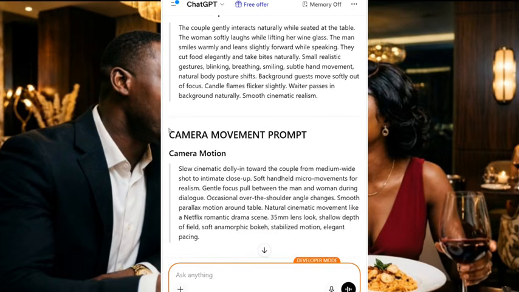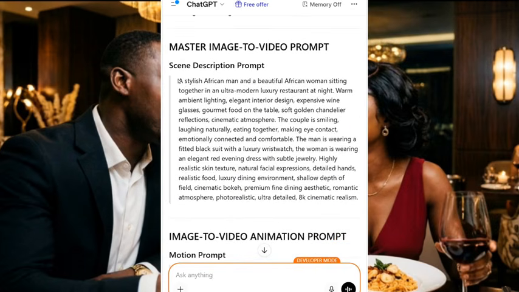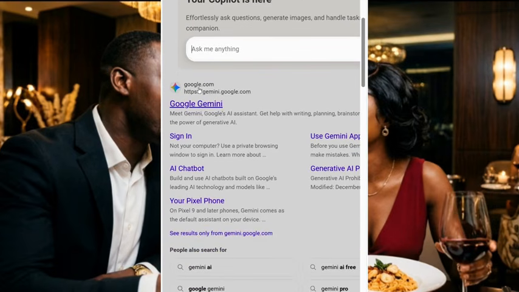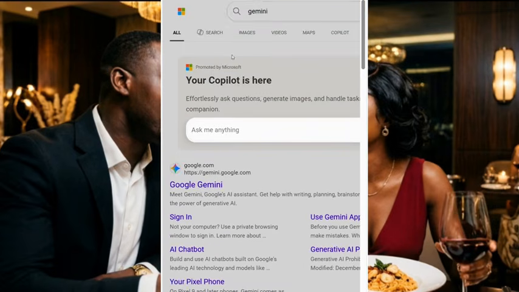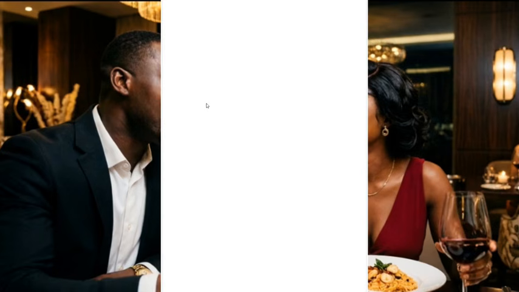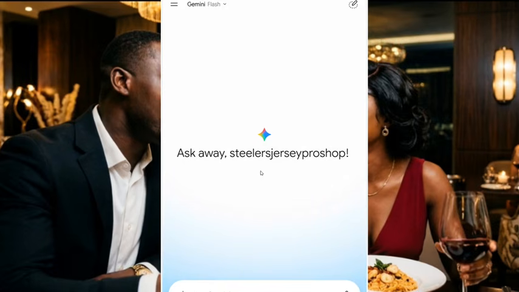Now the first thing I do to get that video is generate my image. I copy this image prompt here, this master image prompt. After I copy it, the next thing I do is go to Google. You can go to Google, or if you are using your phone, you can just download this app. Just search for Gemini and enter it like this. The app is going to open, so just give it some minutes. You go to the Google Play Store or your Apple Store and download the app.